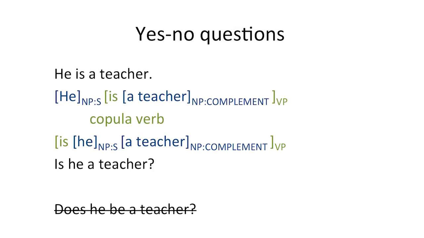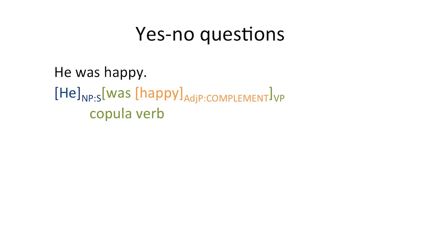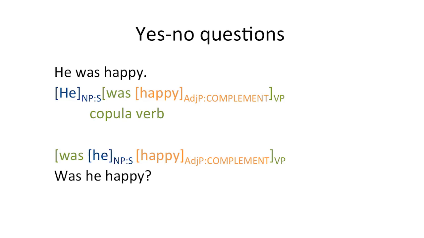Another example, he was happy, where the copular verb is was. Again, to make a question, we move the copula to the front and say was he happy. We don't introduce be and say did he be happy.